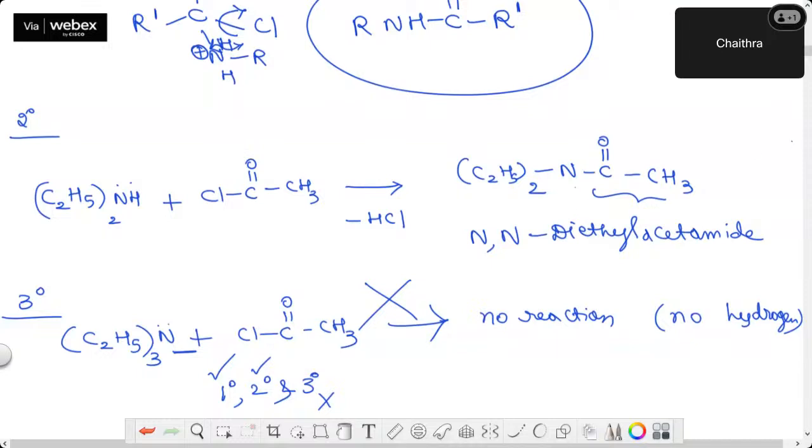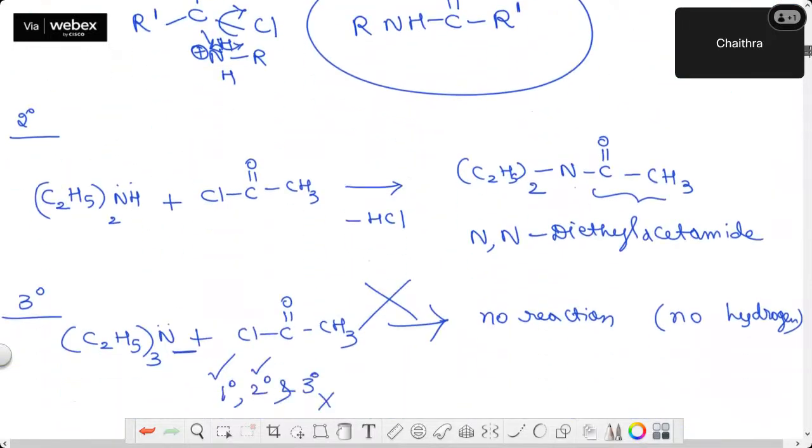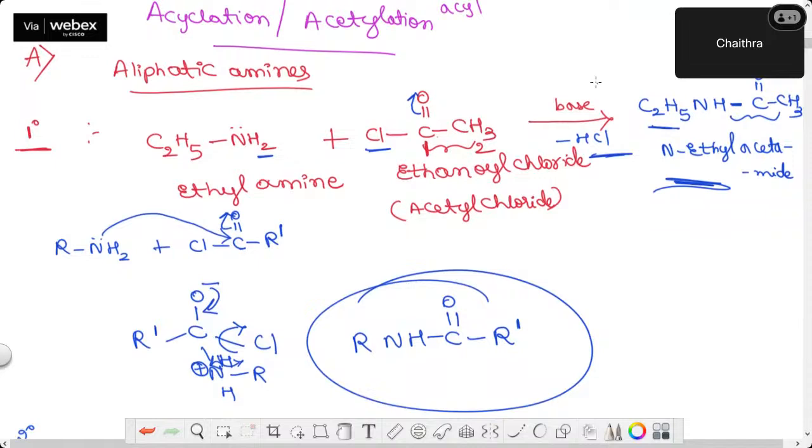And one more thing, why did I write base on the arrow mark? I told you this is the major product, and one of the byproducts is HCl. HCl is an acid, and the base that I am taking is pyridine here.